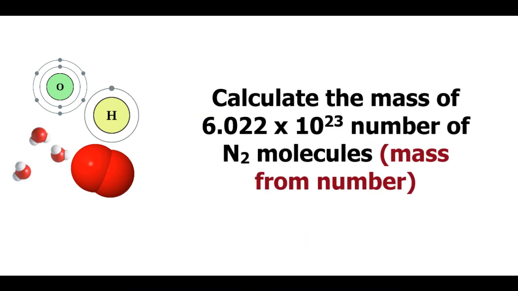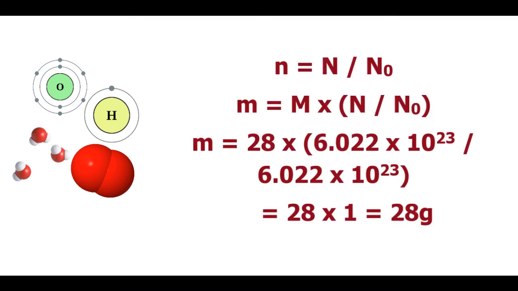Next, calculate the mass of 6.022 into 10 to the power 23 number of N2 molecules, which is mass from number. Following the same procedure, calculate the number of moles first. Then calculate the mass of these moles. So what you have to do is small n is equal to capital N divided by n naught, which is the Avogadro number.